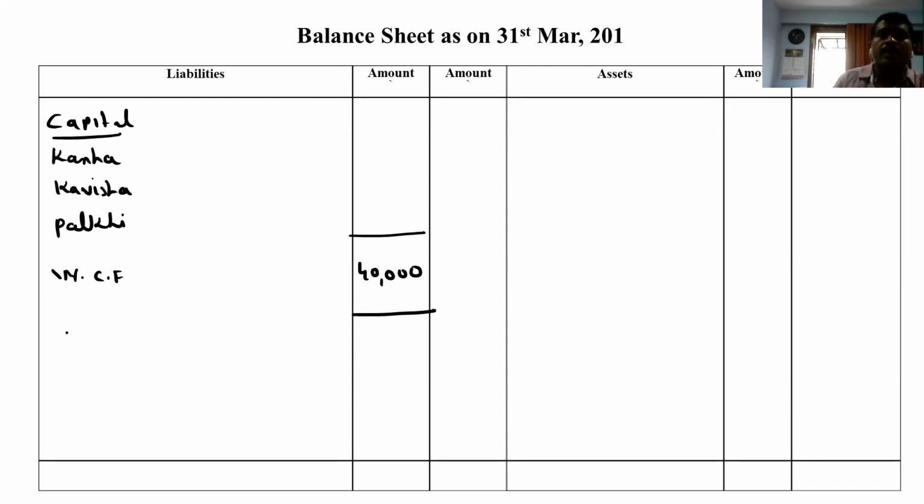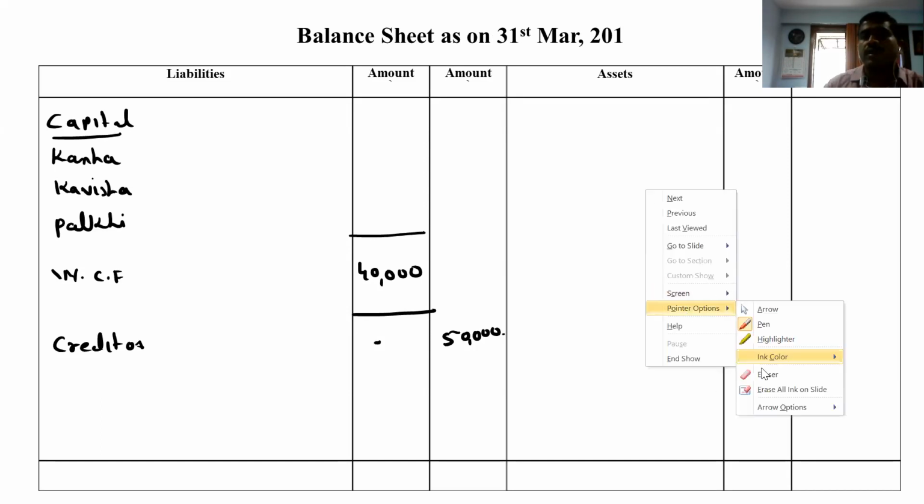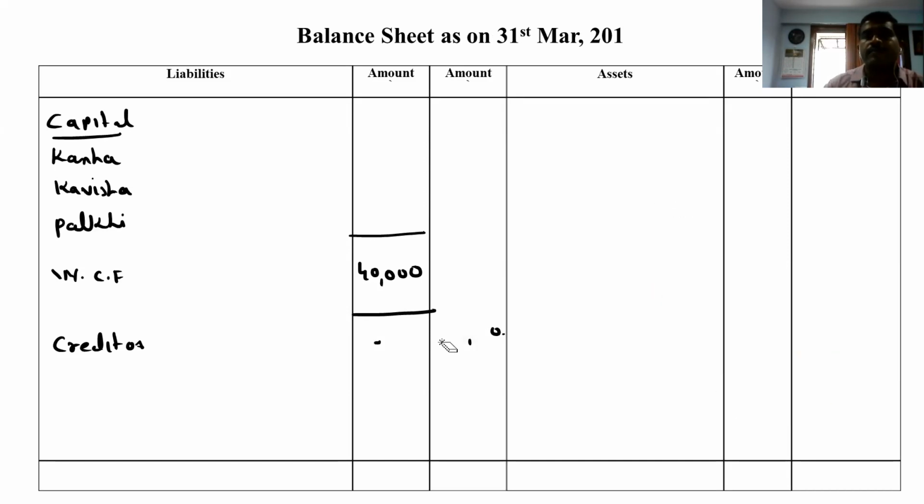Creditors, it's a liability. So creditors we can write here. Creditors comes to 50,000. Oh, sorry. Tick mark is there on the creditors, right? So we can write on the inner column.